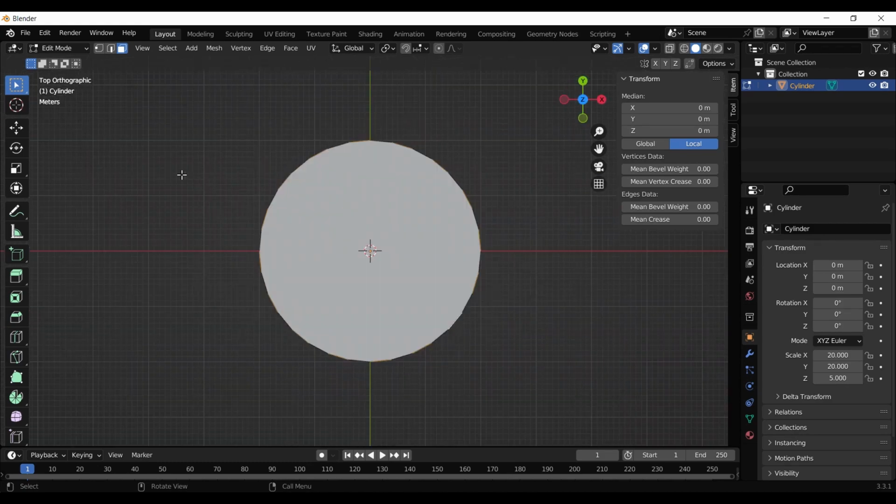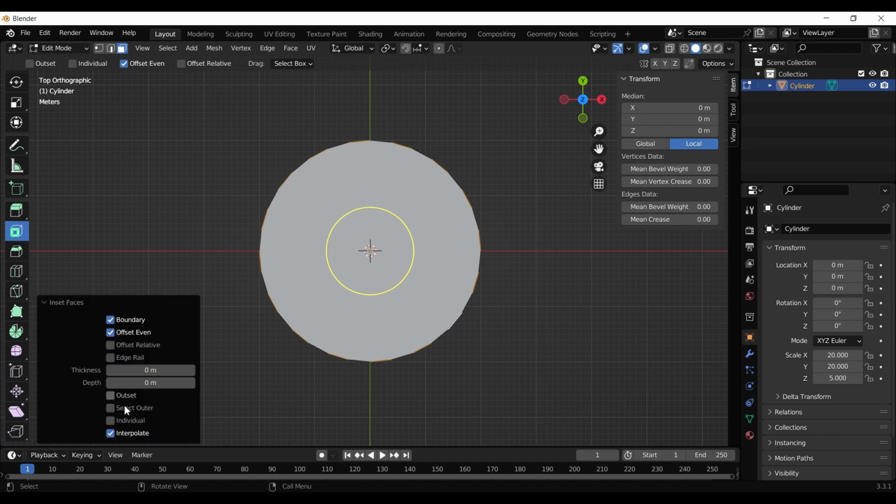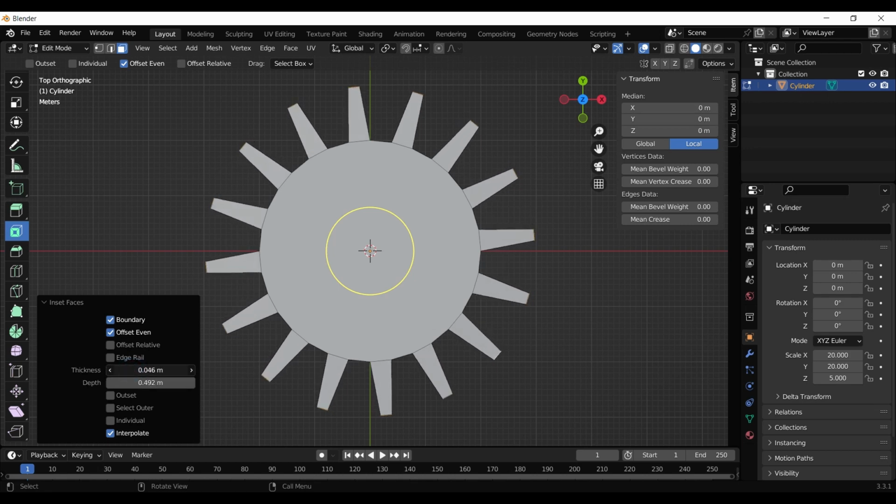Okay, and here you have this tool, insert faces. When you select it, you need to do like this, and then you will have these settings. So depth is teeth length, and thickness is this.